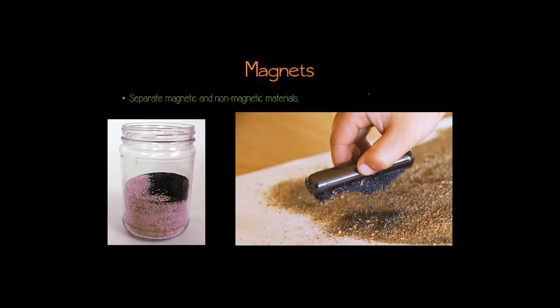Our third tool is called a filter. And a filter helps to separate things that are different sizes. A filter is any tool that has holes in it. And so when you pour a mixture through the filter, the smaller pieces go through the filter holes and the larger particles get caught in the filter. And different filters have different size holes depending on what it is you're trying to separate.